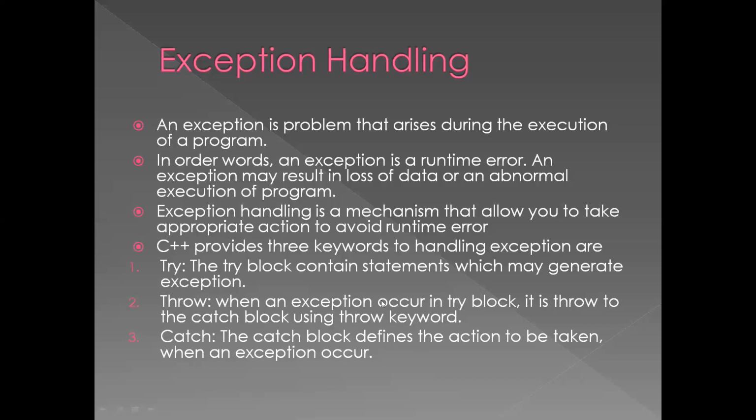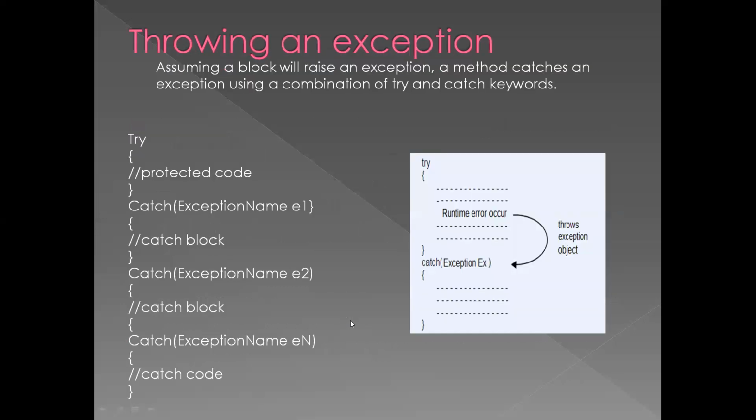When some exception has occurred in the program, with the help of a catch you will be able to solve the exception. So try is the place where the exception will be generated, throw is the place where it throws the exception to the catch, and catch is the place where you get the solution for the exception. This is nothing but exception handling.